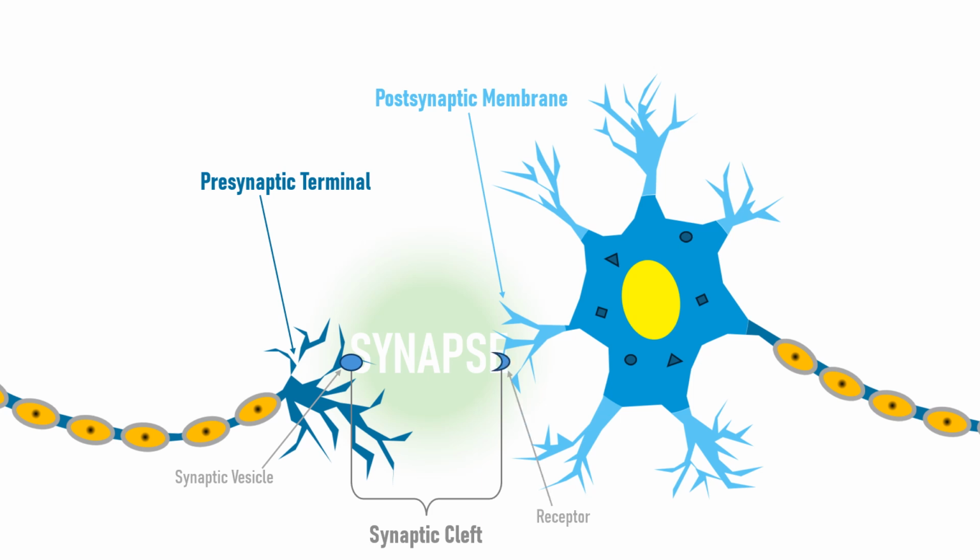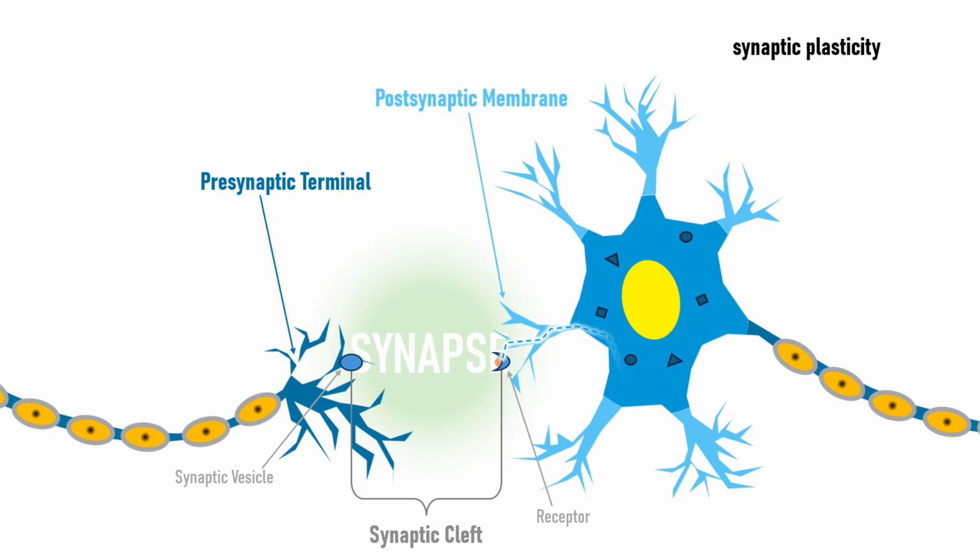When an action potential reaches the presynaptic terminal, it triggers the release of neurotransmitters into the synaptic cleft. These neurotransmitters then bind to receptors on the postsynaptic membrane, allowing the signal to be transmitted to the next cell, and the process we just explained repeats in the next cell.